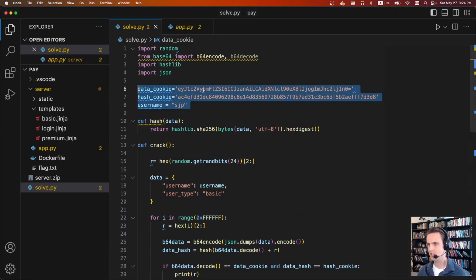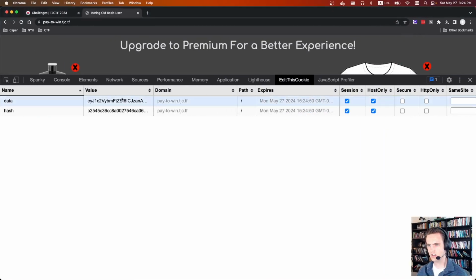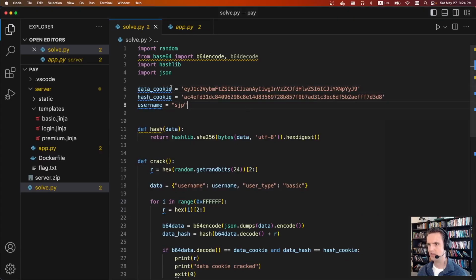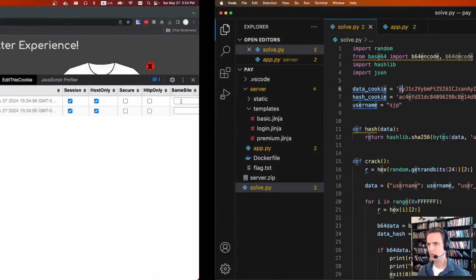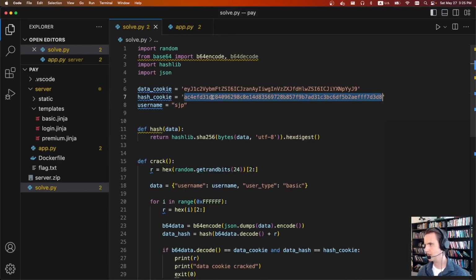So this is the data cookie. You can see this is definitely base64 JSON. Make sure there's no equal sign at the end. It starts with that eyJ there. Then we need the hash cookie. Copy this. And we were user SJP2.